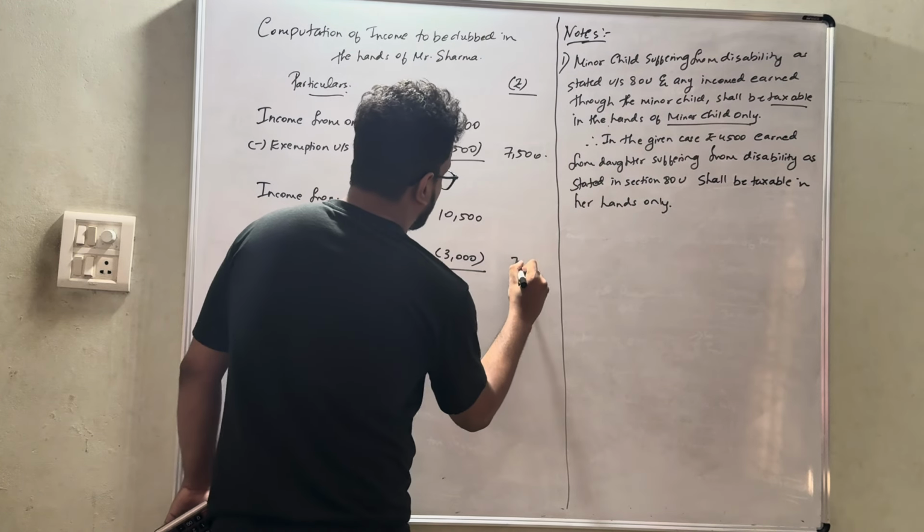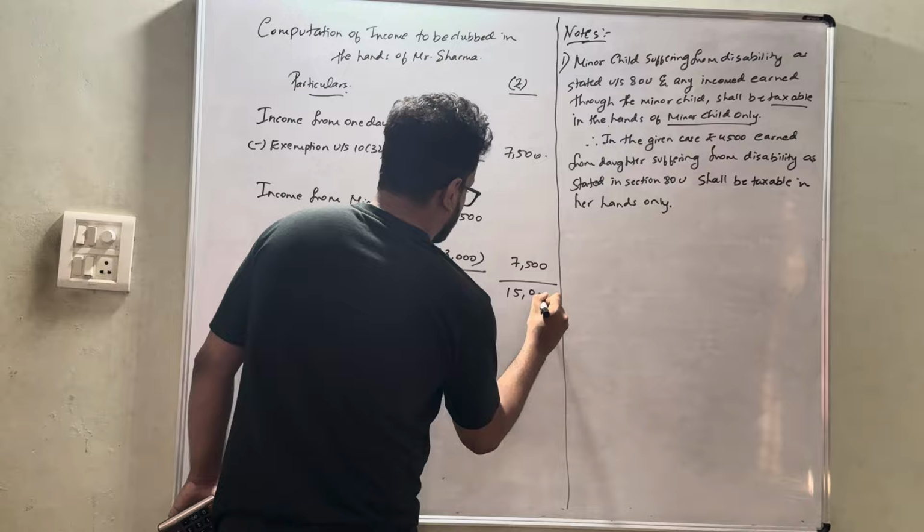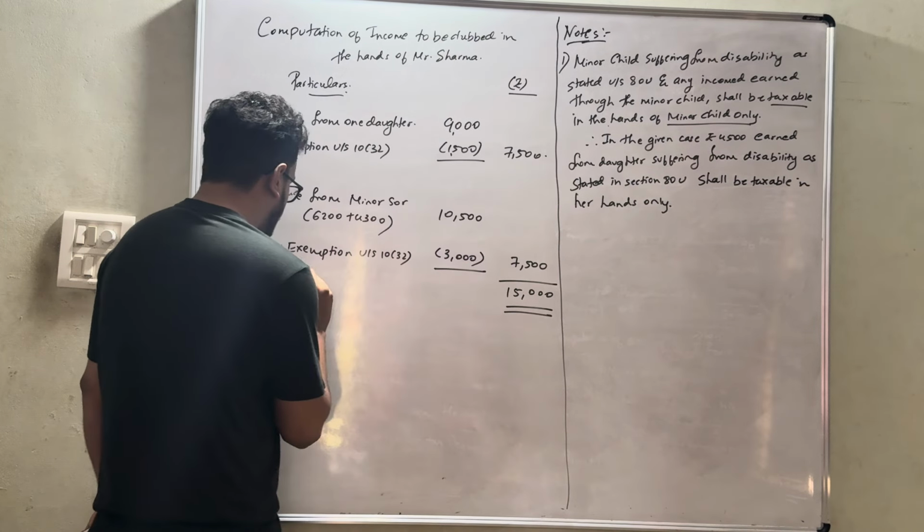So the net amount would be 7,500. So the total is 15,000 income to be clubbed.